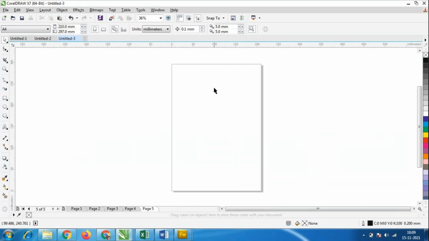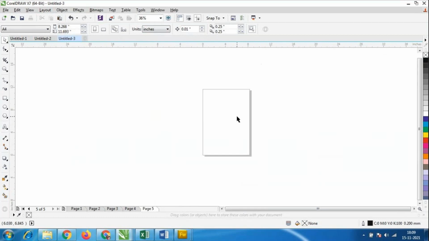Here we can change it to millimeters, inches, and any of the options we want to select. According to this, the values will change. Okay, and one more thing.